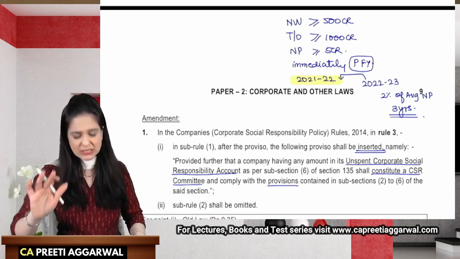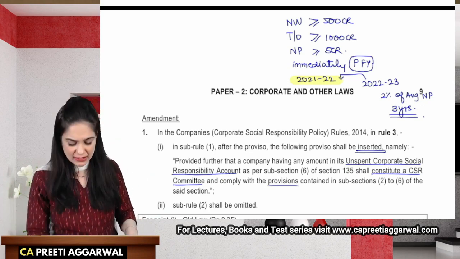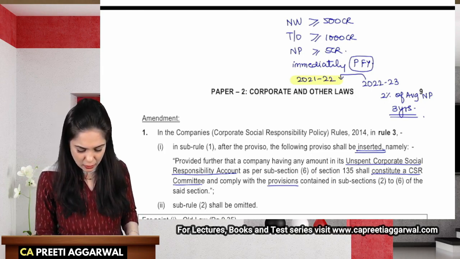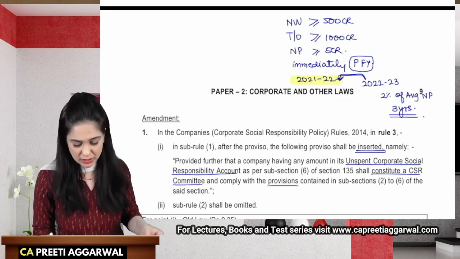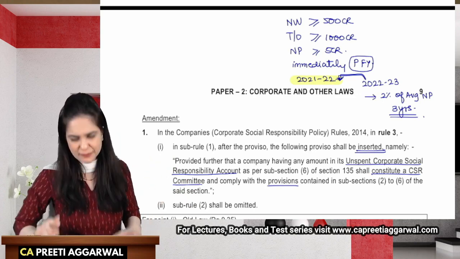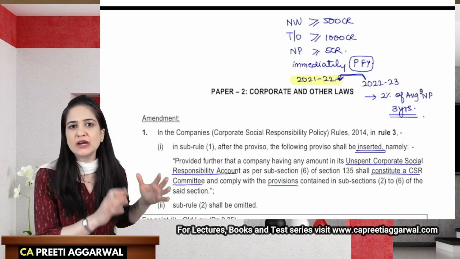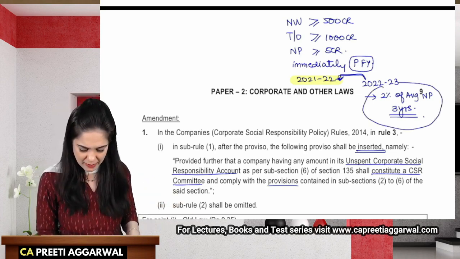All right. So this is something which you need to keep in mind, that the CSR will apply on the basis of your limits of the previous financial year. How much is to be spent? 2% of the average net profit during the immediately preceding 3 financial years. So this is my spending.